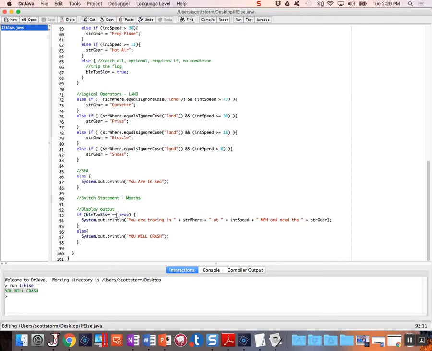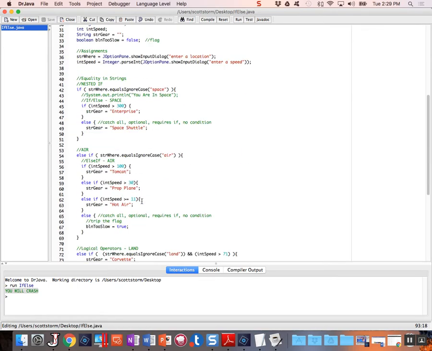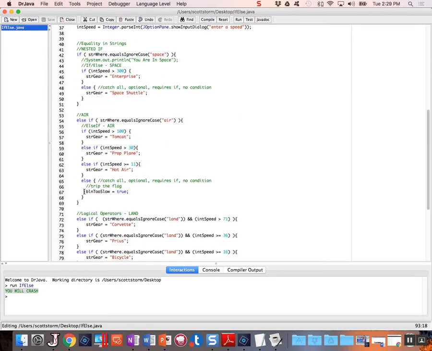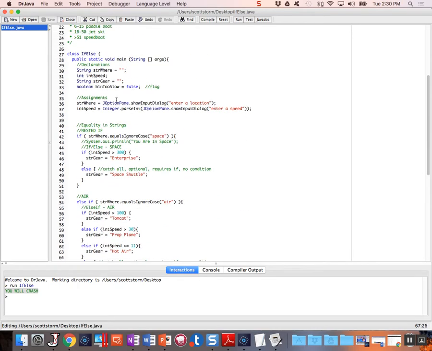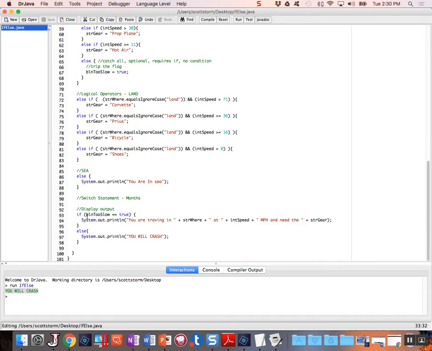Well, what does Boolean too slow equal? This actually equals false, right? Why? Because we never tripped a flag. This special circumstance didn't occur. So Boolean too slow is assigned as false. Since it's false, all this actually says is if false equals false. This becomes a false statement.